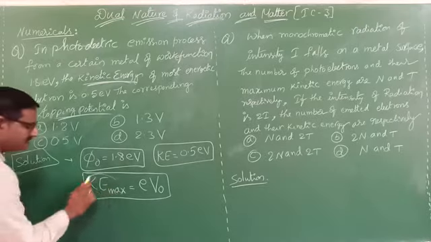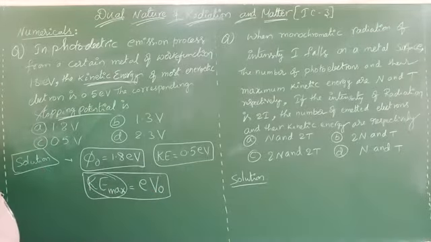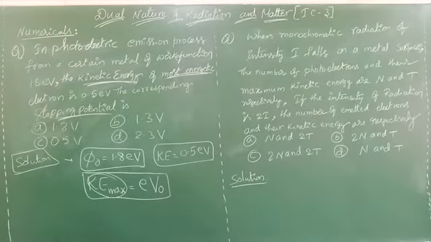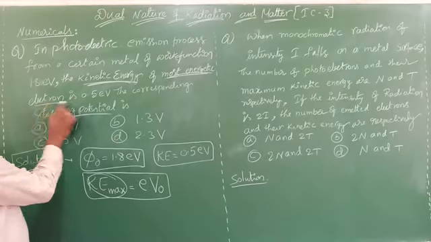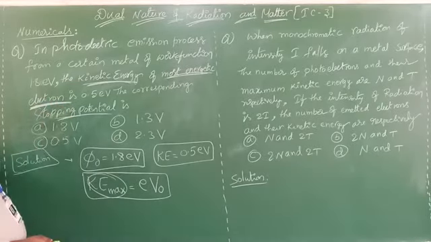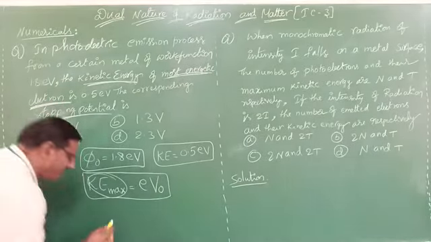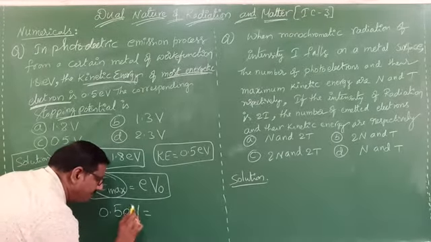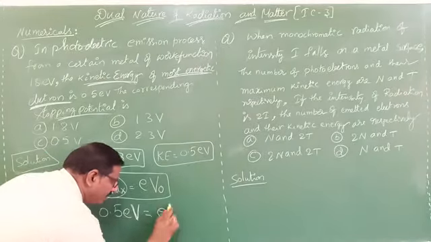Now, how did they give the kinetic energy maximum? Most energetic means maximum, so for that electron they gave 0.5 eV. So 0.5 eV equals e V naught.